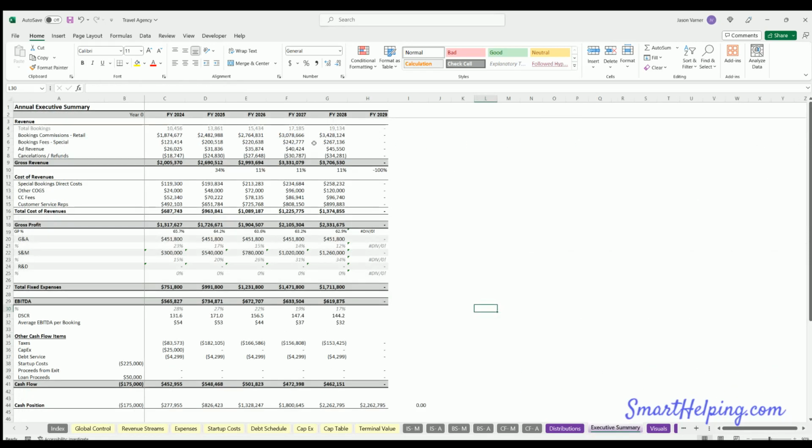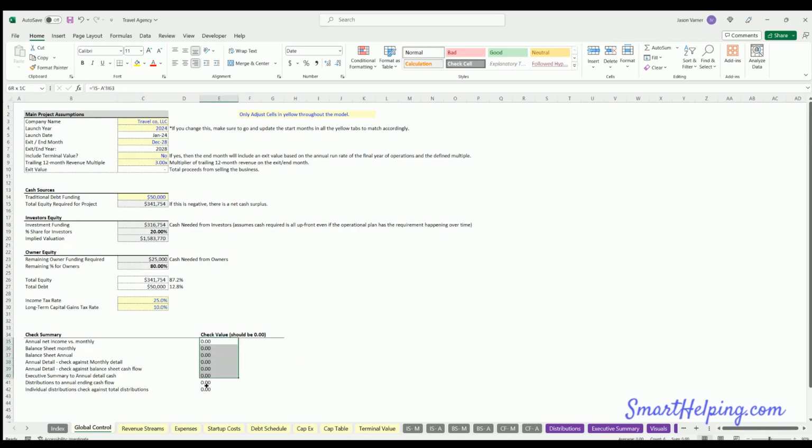You see the executive summary. You just want to make sure these are always 0, or else you've done something illogical, or you've broken a formula or something. This checks all your financial statements and cash balances and makes sure everything zeroes out. Let's put this back to yes and run this out for the full term.